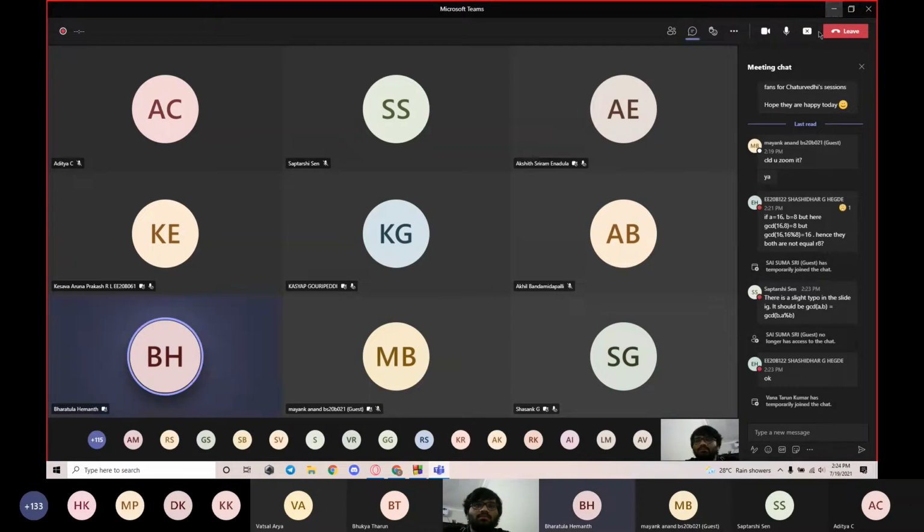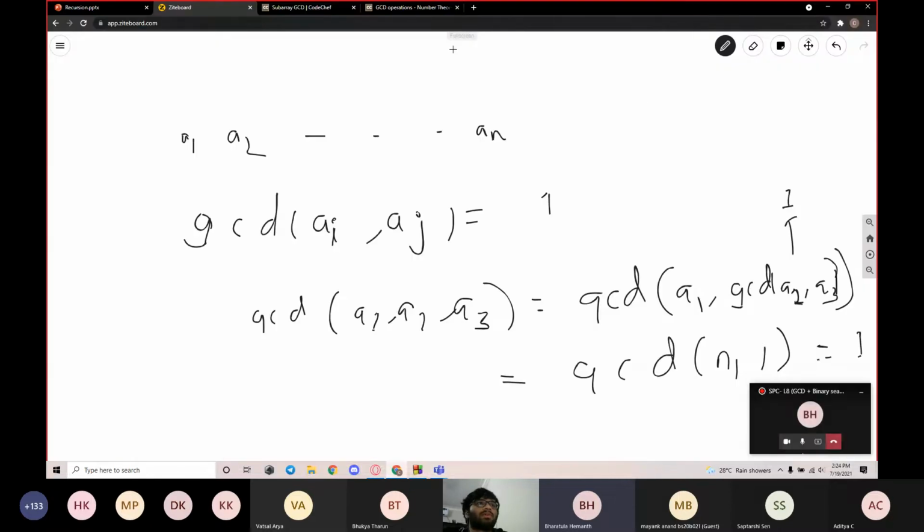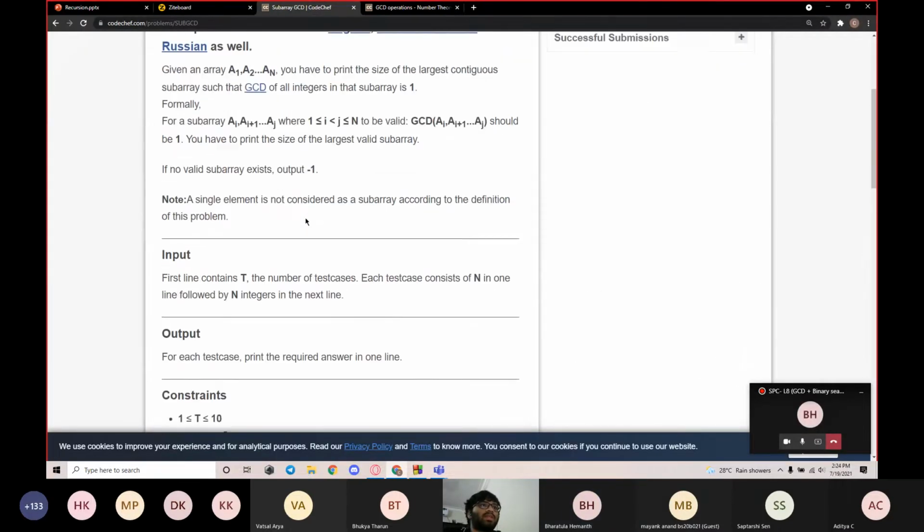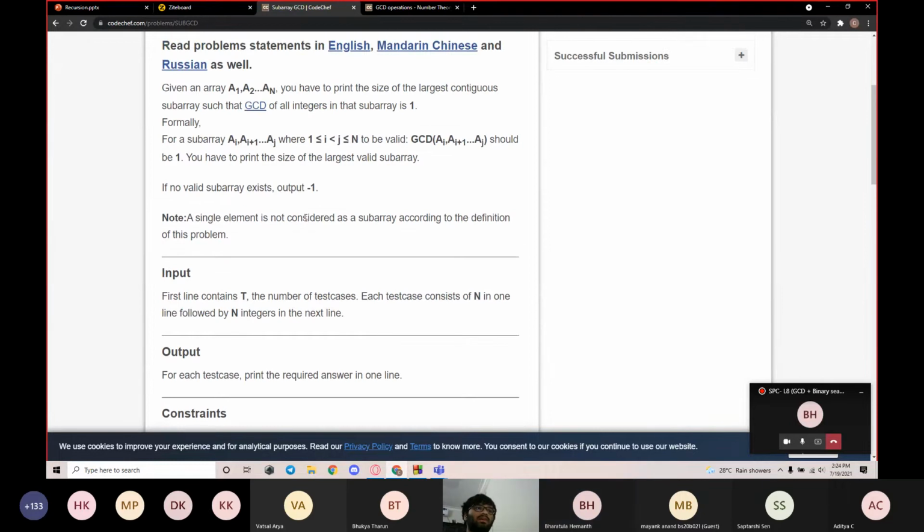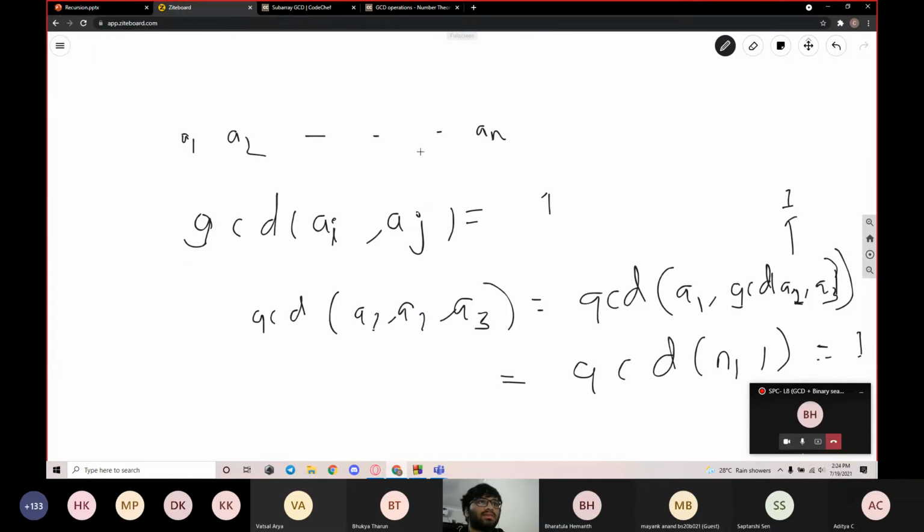If the GCD of the array is not equal to 1, then we should output only 1, right? I will be outputting -1 because that's what they have asked in the question. They said if you don't have any valid subarray, then we output -1. If there exists at least one, then we print the whole size of the array. Yes, okay. I will say it again just in case.